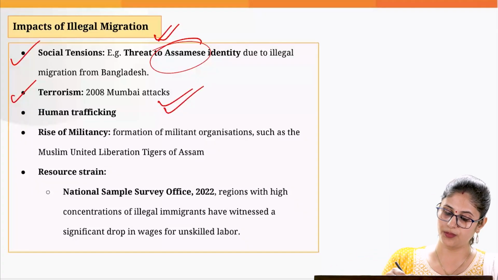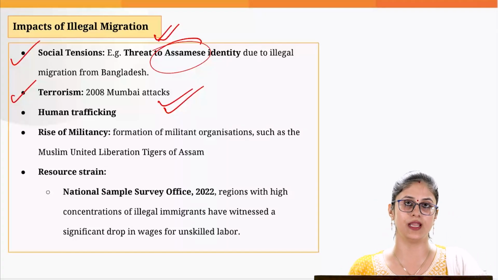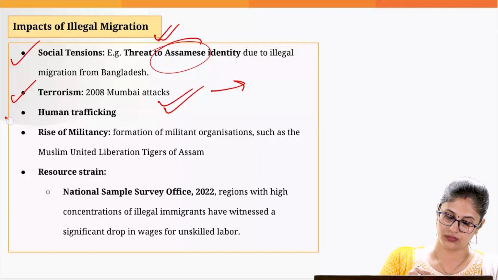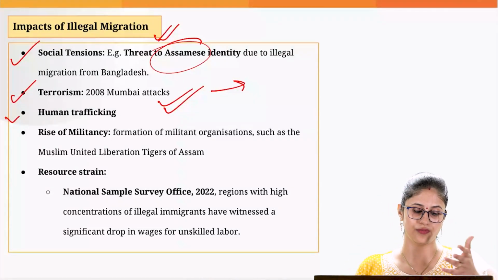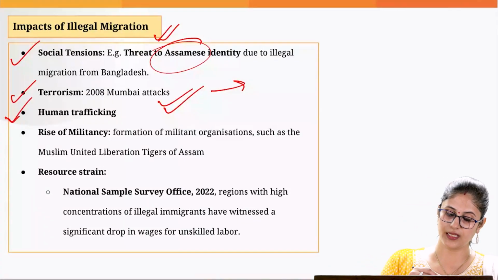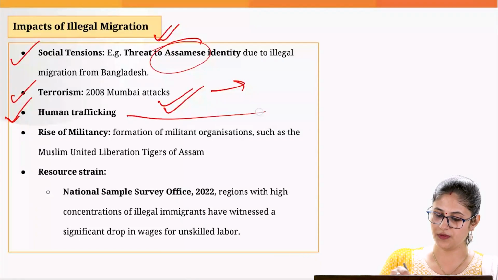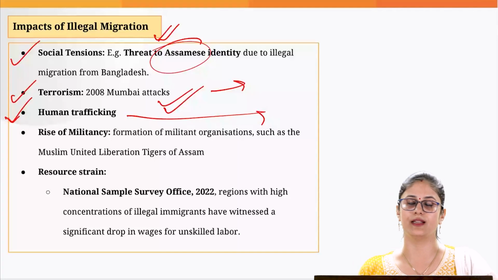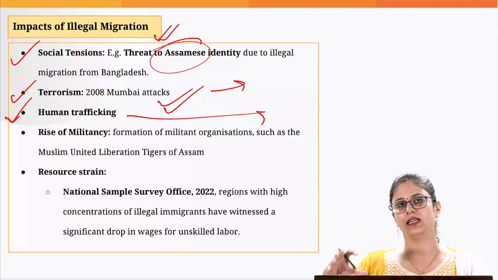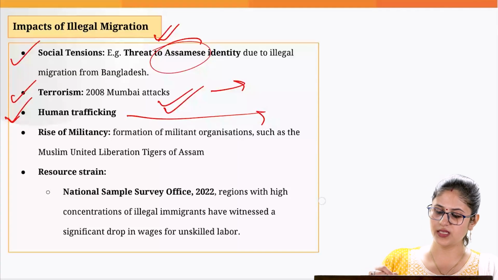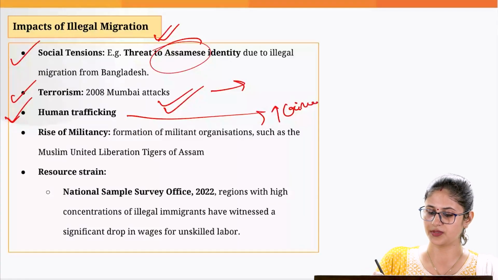Like when you talk about the Mumbai attacks that we witnessed in 2008, the terrorists basically entered via the sea route. Okay, so border management is one of the issues because of which we can witness these terrorist related issues as well. Then there is an increase in human trafficking, and this has been validated by the data given by the National Crime Record Bureau as well as the Ministry of Women and Child Development. What is happening? Because of poverty in our neighboring countries like Bangladesh, etc., the parents actually sell their daughters, okay, to the human traffickers. And because of this, we are witnessing a rise in crimes in India.